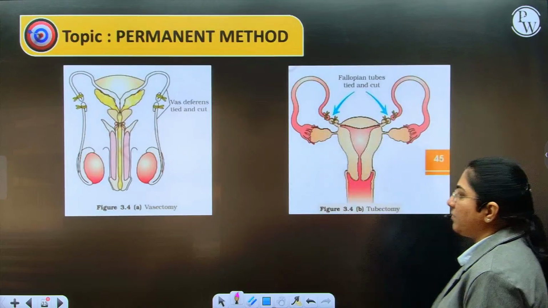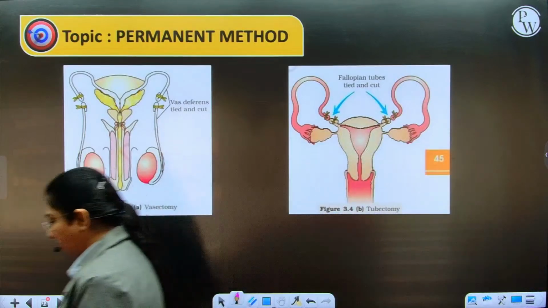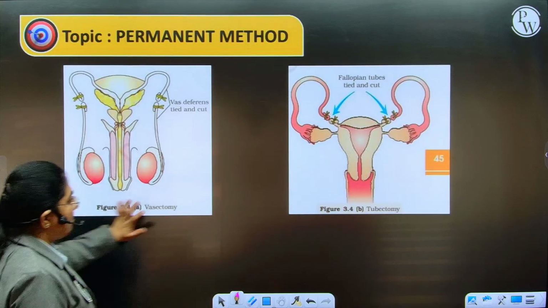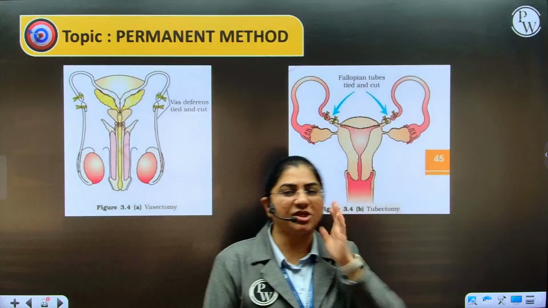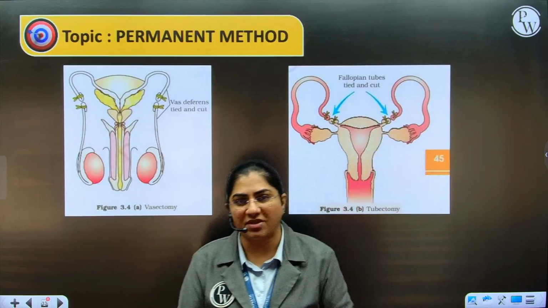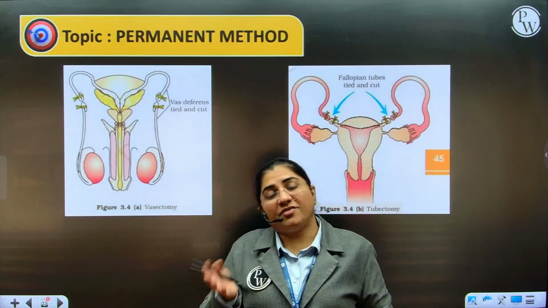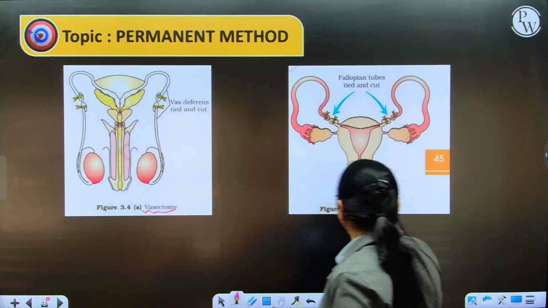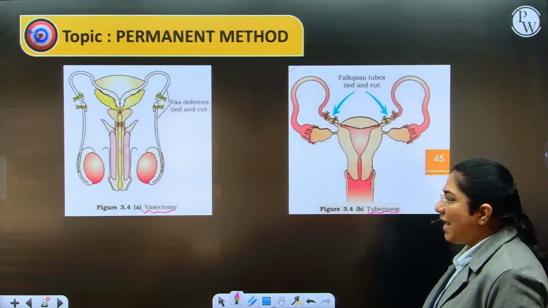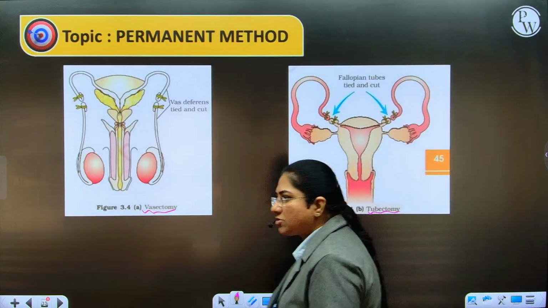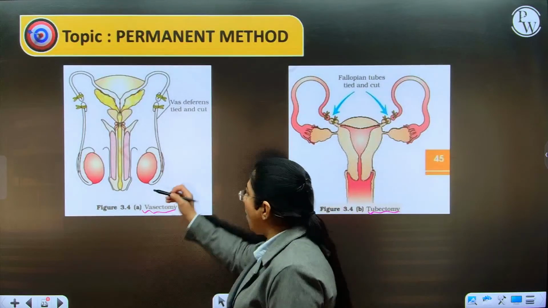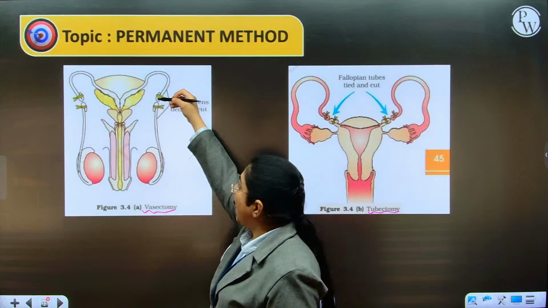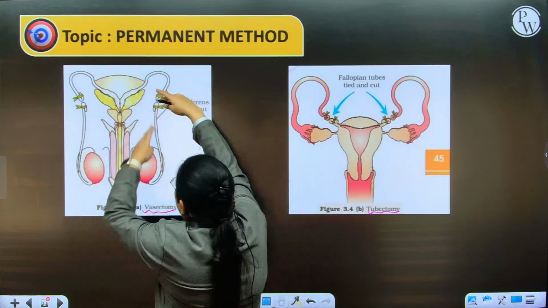Then comes a permanent method, which is vasectomy and tubectomy. Now, when you're talking about vasectomy and tubectomy, these are permanent methods wherein a small surgical procedure is required. So, it's a surgical method. And it's permanent. Their reversibility is extremely poor. In males, we call it vasectomy. In females, we call it tubectomy. Ectomy means surgical removal. So, there's a small cut that is made on the vas deferens. A small incision is made on the scrotum and the vas deferens is ligated and cut.